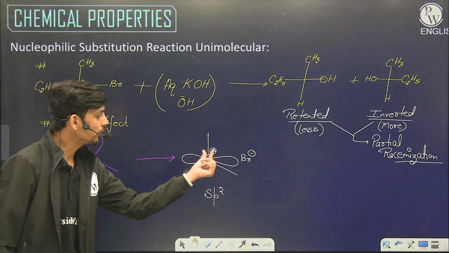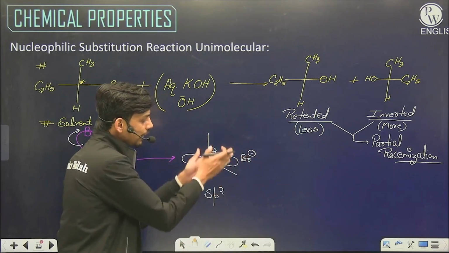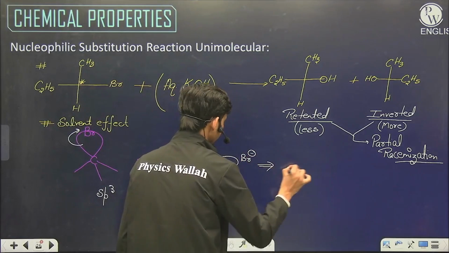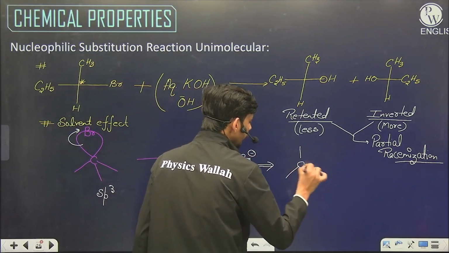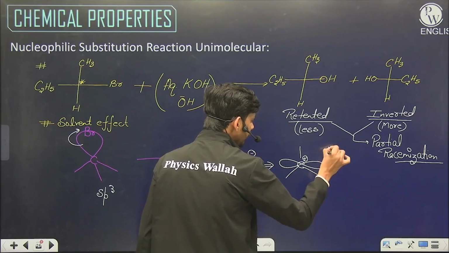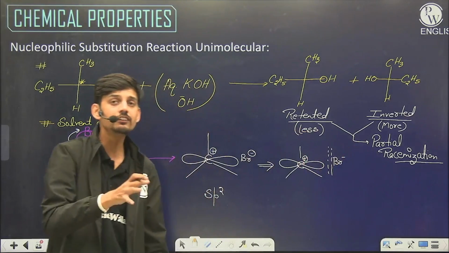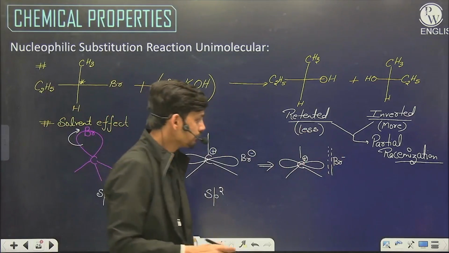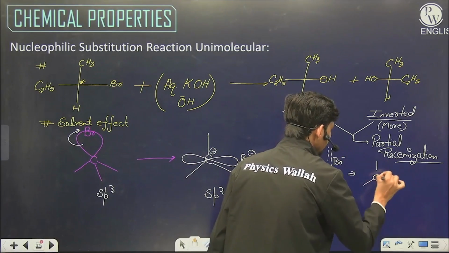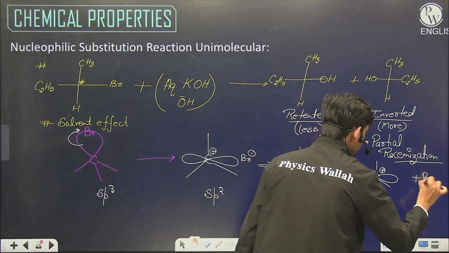But positive and negative attraction is still there, and it will take some time for solvent to operate. Slowly and steadily, the solvent will start to come in between this positive and negative ion. It is the solvent's work to separate the ion pair, and finally Br minus will be completely separated.